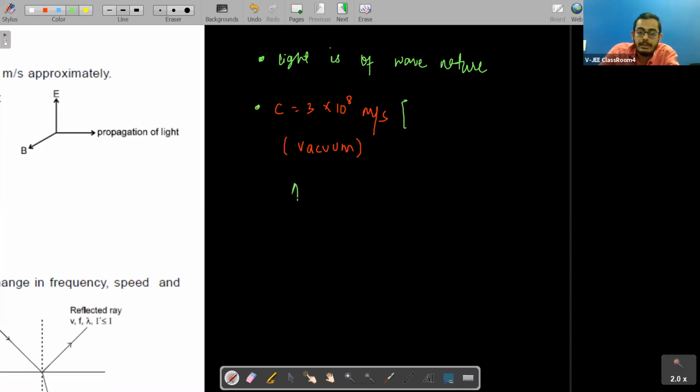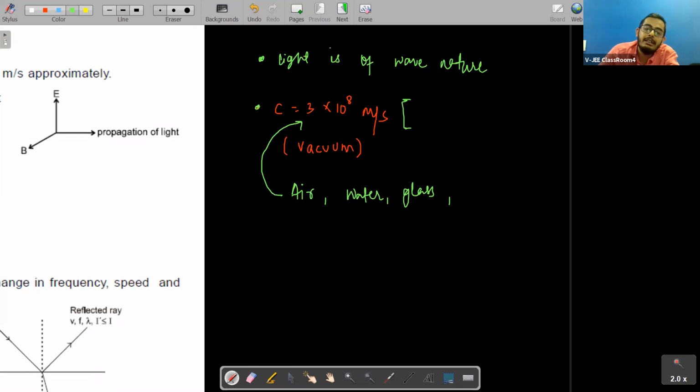If we are talking about some other medium like air, in air also we say that the speed of light is 3 into 10 to the power 8 meter per second. The difference is very small. That is why in air also we assume the speed of light as 3 into 10 to the power 8 meter per second. But in other mediums, like water or glass, the speed of light is less than 3 into 10 to the power 8 meter per second, and it changes when we move from one medium to other.